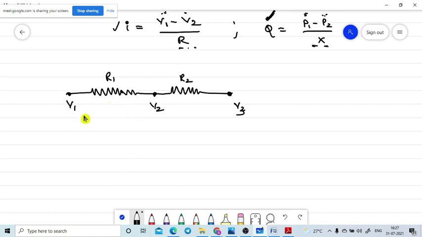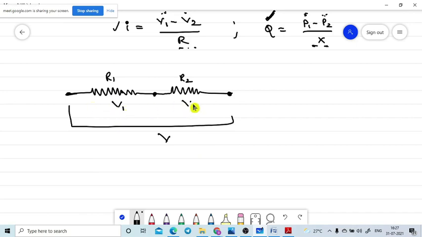Now I will take the generalized condition. Let the potential difference between these two ends be V. Our goal is, what is the potential here?